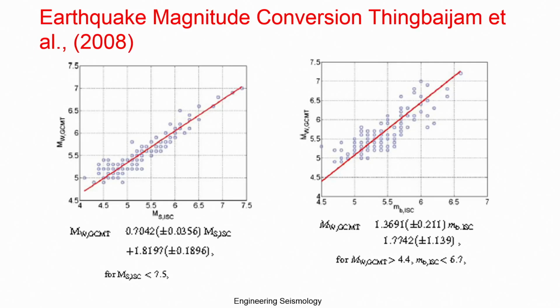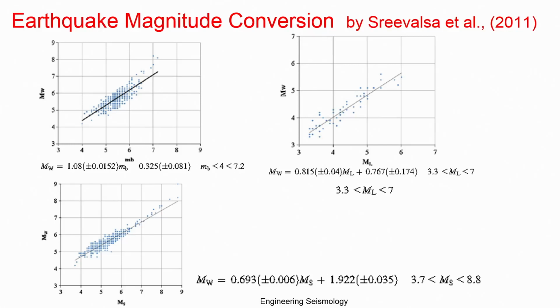The earthquake magnitude conversion, so Thingbaijam also gave some equations. This is basically for the Indian data, you can see here. This is from Indian earthquakes, he has converted, and this was published in 2004. They gave MS versus MW, MB versus MW relations. Then Srinivasa et al., 2011, also published some equations using the Indian data. These equations you can see here.